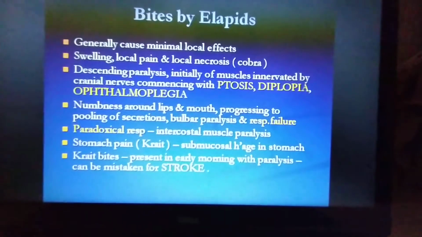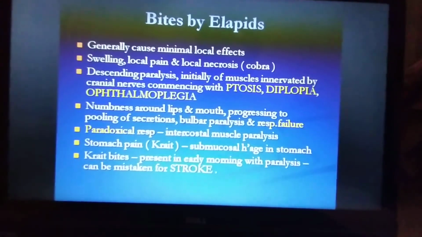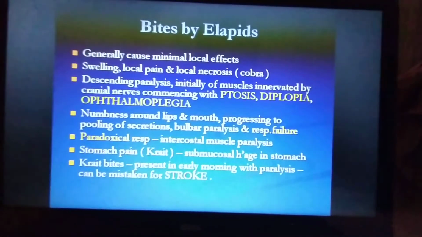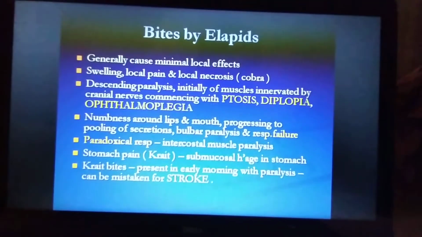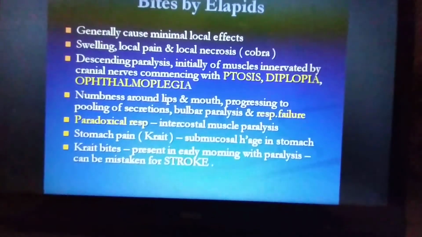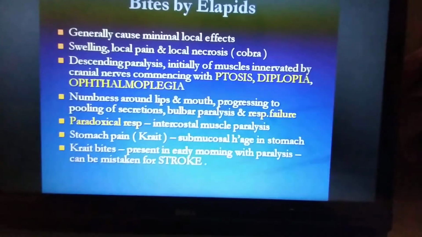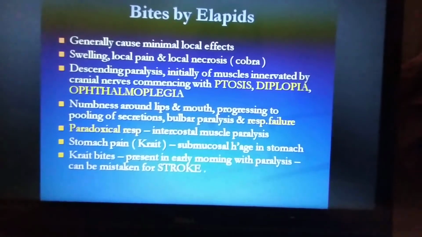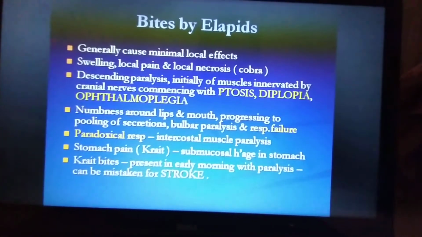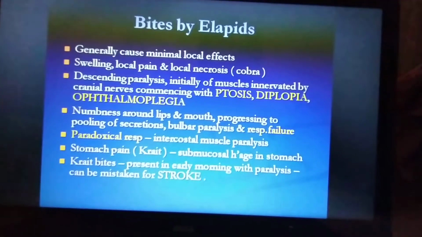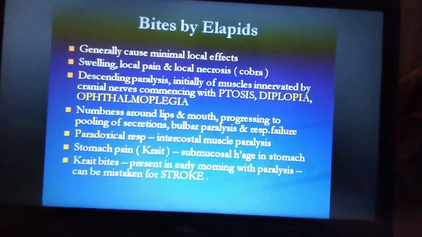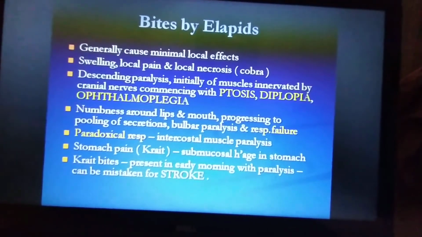You can see ptosis, meaning falling of the eyelid, diplopia and ophthalmoplegia, double vision, in the initial stage, followed by numbness around the lips and mouth. There will be numbness in the tongue, mouth and lips, progressing to pooling of secretions and bulbar paralysis, followed by respiratory failure. So these are the symptoms that can happen.